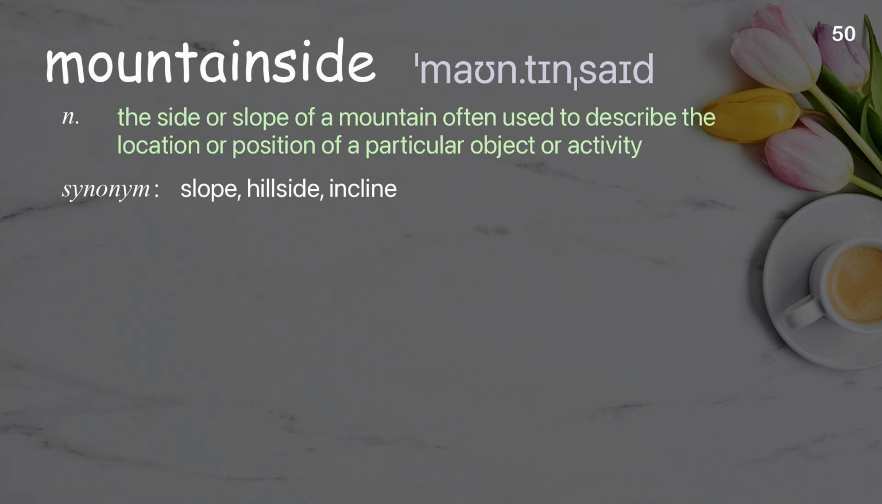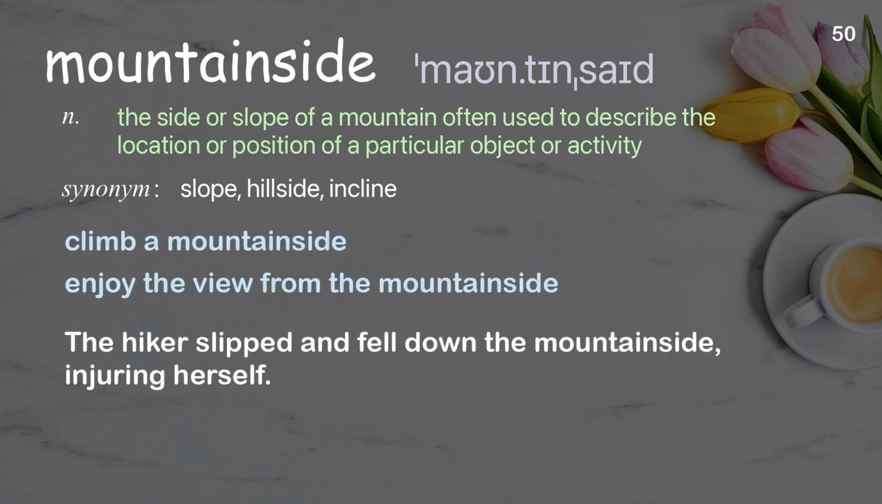Mountainside. The side or slope of a mountain, often used to describe the location or position of a particular object or activity. Examples: Climb a mountainside. Enjoy the view from the mountainside. The hiker slipped and fell down the mountainside, injuring herself.